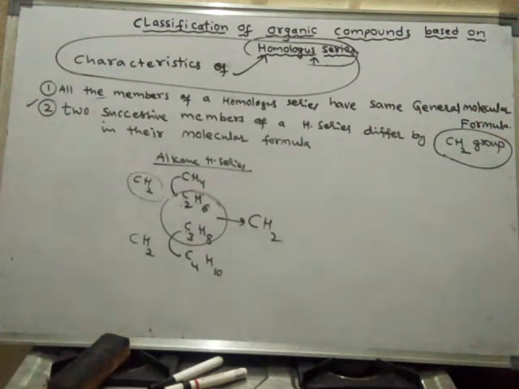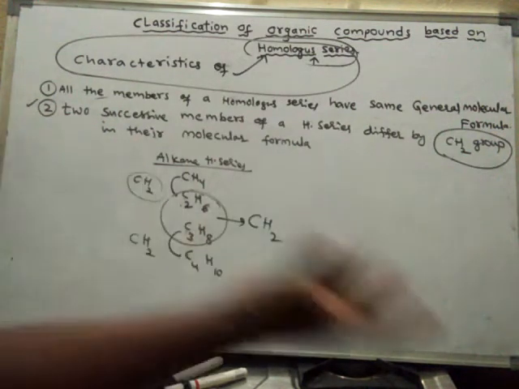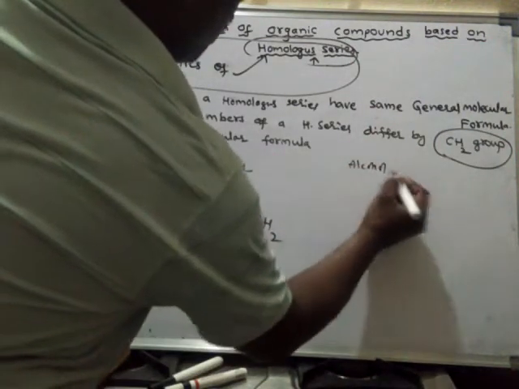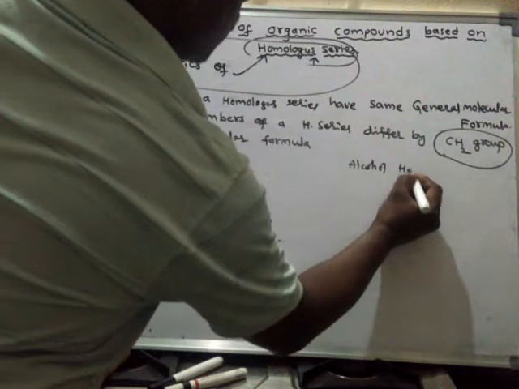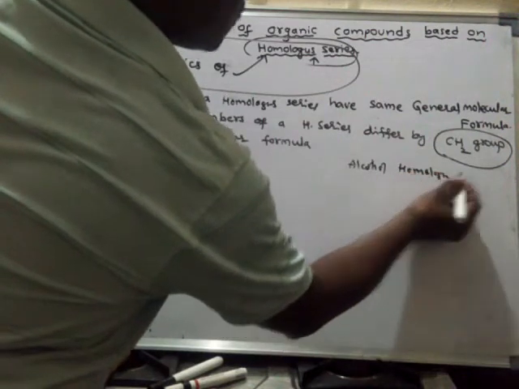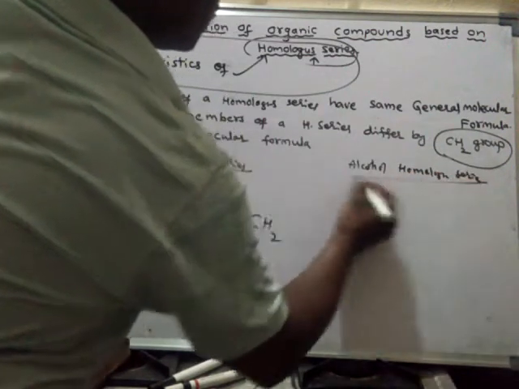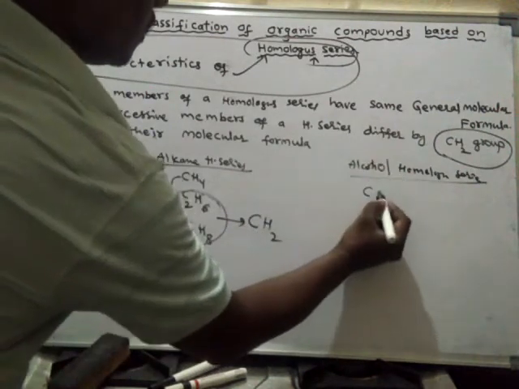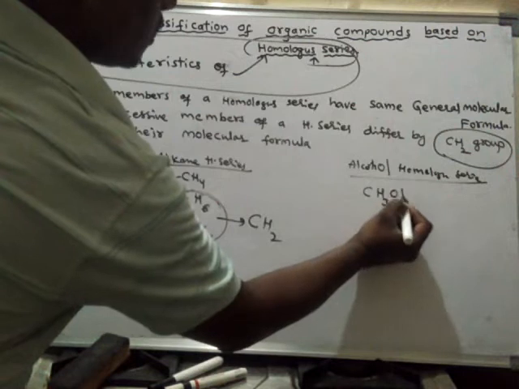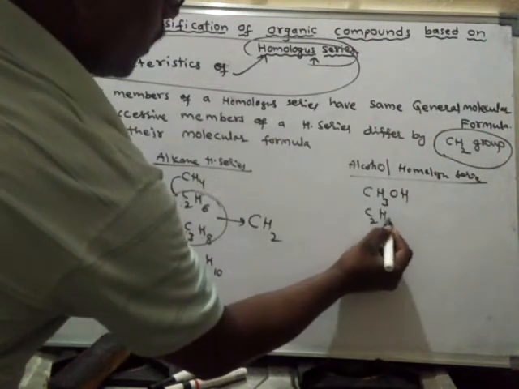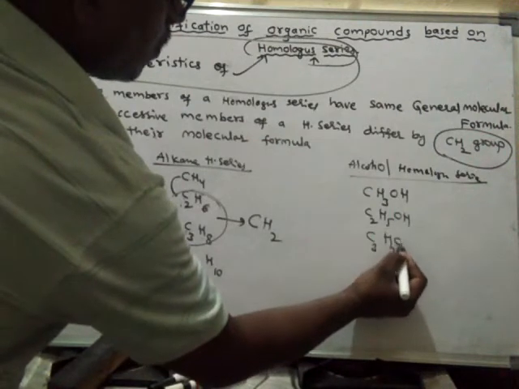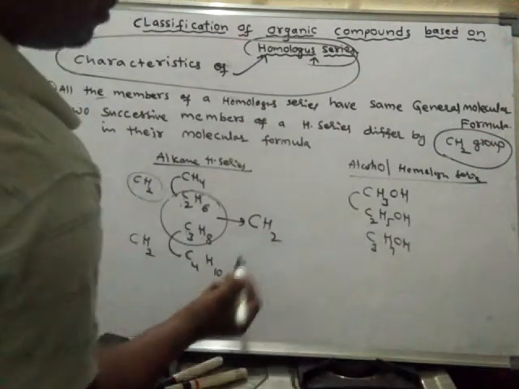Take another example, the alcohol homologous series. If you take CH3OH, C2H5OH, C3H7OH, compare these two.